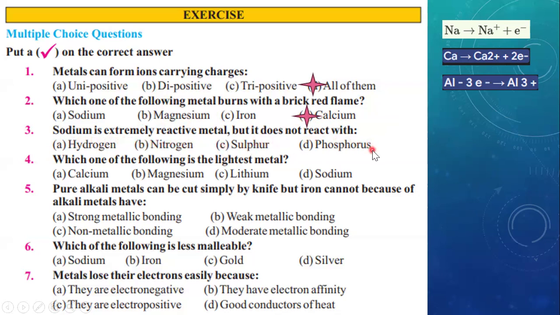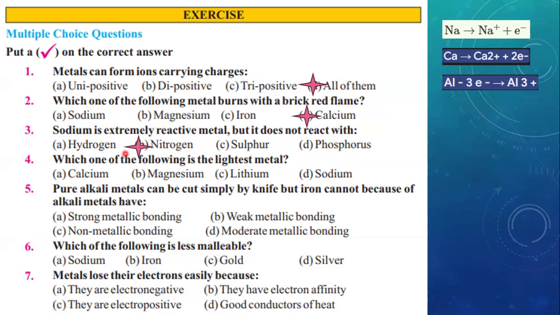First thing you must remember, sodium belongs to what group in the periodic table? Yes, sodium belongs to group number 1, and group number 1 is also known as the alkali metals. You have studied in the comparison of alkali metals and alkaline earth metals that alkali metals do not react directly with nitrogen. Therefore, the correct option is going to be nitrogen.